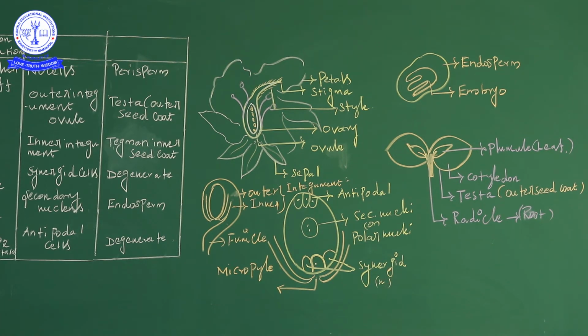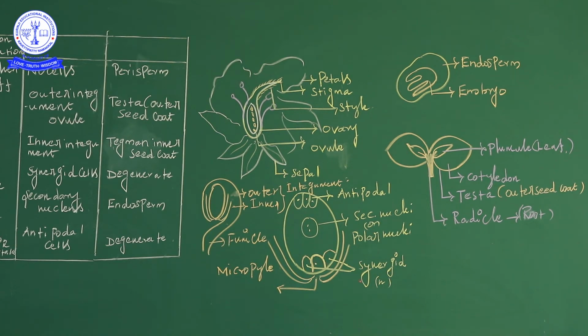Then the synergids basically degenerate. When they degenerate, they provide nutrition to the developing embryo sac, which is very important. This process happens after fertilization, when the synergids decompose.